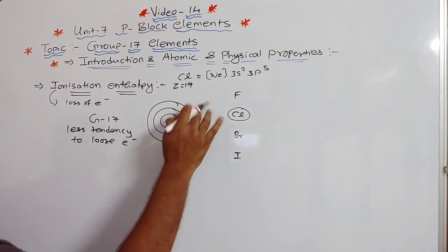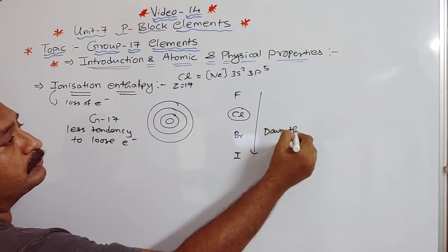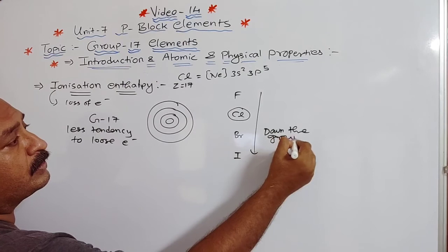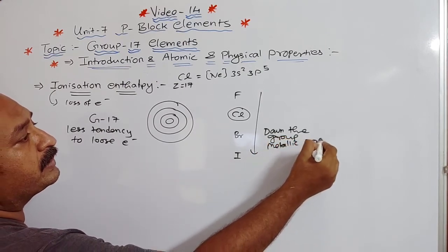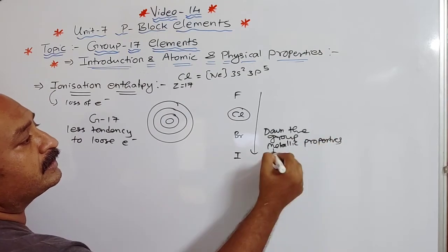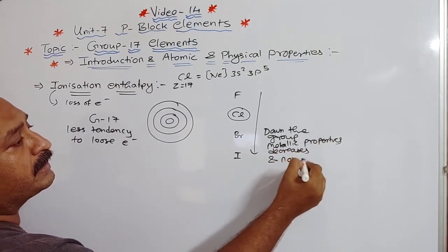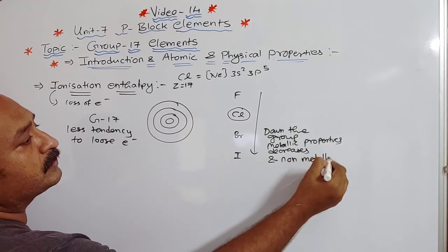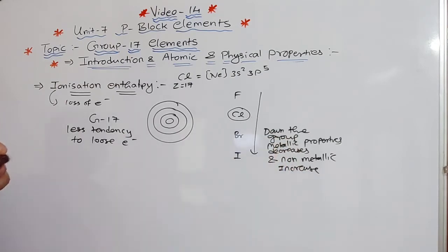Right? As for metallic property down the group, what have you seen? Down the group, metallic property decreases and non-metallic property increases, right? So loss of electron is difficult, less tendency to lose electron, so it will gain electron.